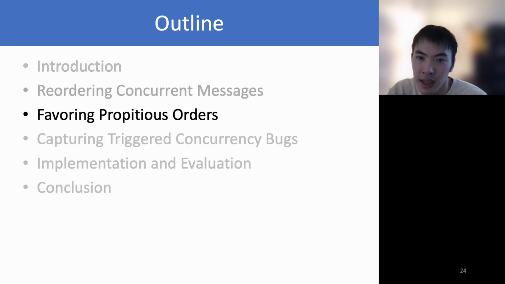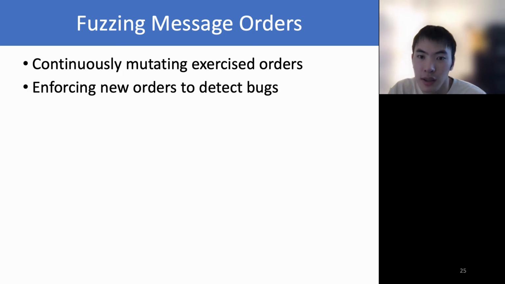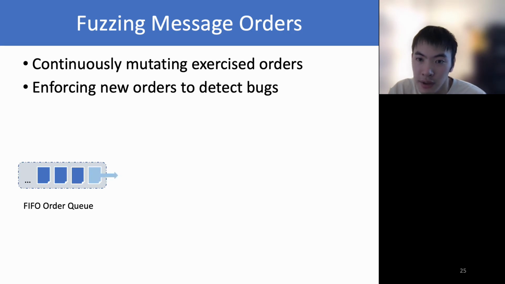Next, I will discuss how GFuzz identifies and prioritizes suspicious orders. GFuzz applies the fuzzing method to continuously identify suspicious message orders and detect bugs. Specifically, GFuzz maintains a queue for exercised orders. It sequentially fetches the orders from the queue and mutates each of them to generate new orders.